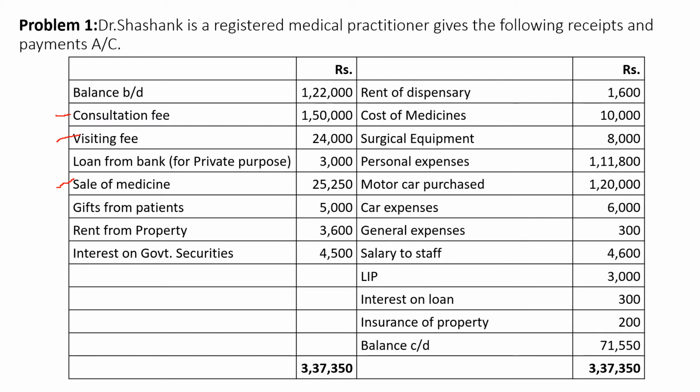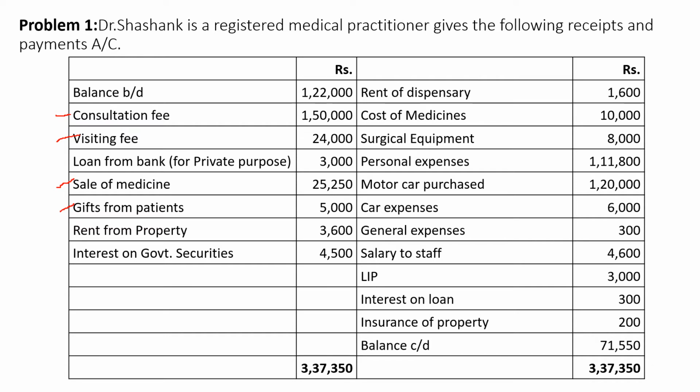Next, this is another different item, that is gift from patients. He has received gifts from his patients as he has provided services to them. So this is relating to the profession, and it is taxable.